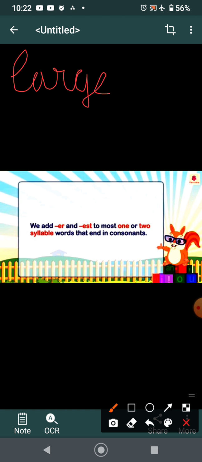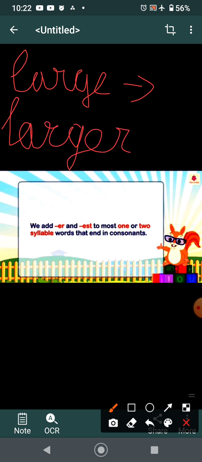Now children, we add er or est to most of the words ending in a consonant. Means when we are using our comparative degree, we add er or est. For example, large. This is your positive degree. I have a large house. Her house is larger. Here I have added er. E is already there, r I have added.